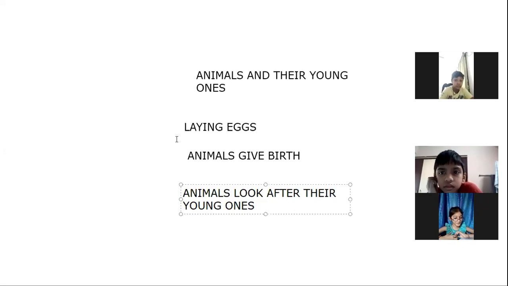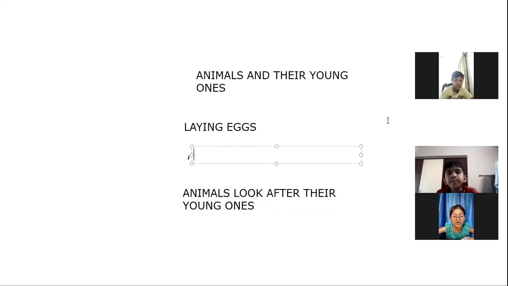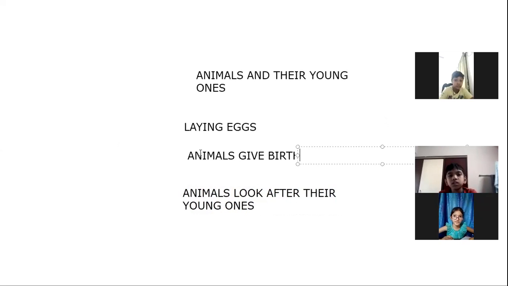First, we will see how these animals which lay eggs give birth to their young ones, how the babies come out of these eggs. Examples of animals which lay eggs: birds. Yes, birds lay eggs.